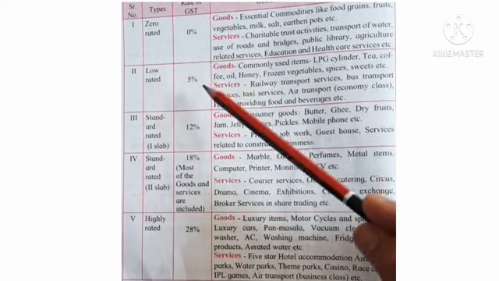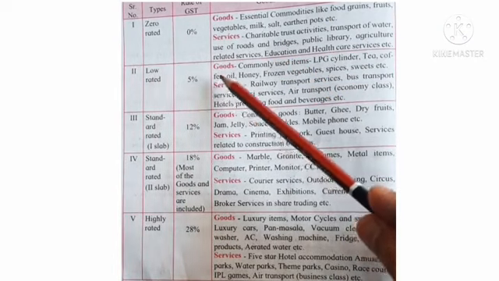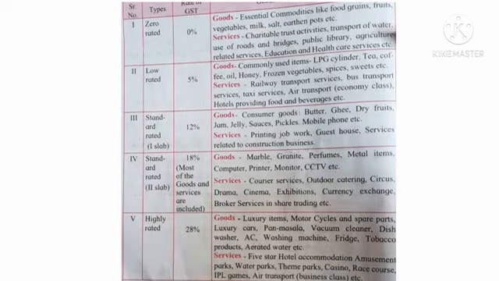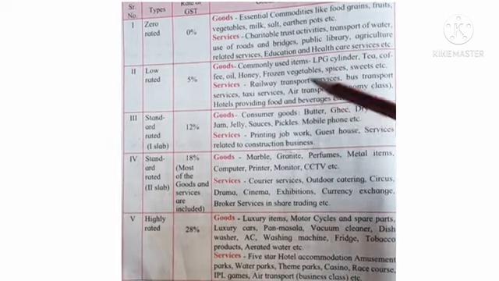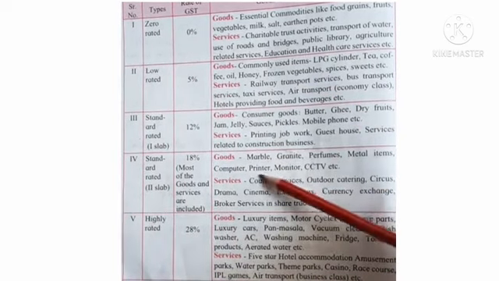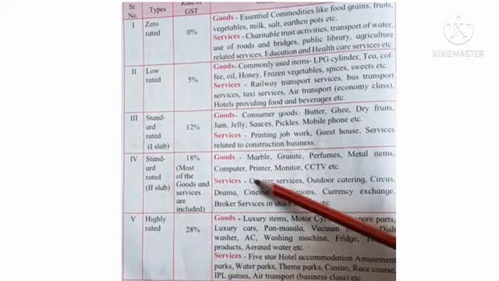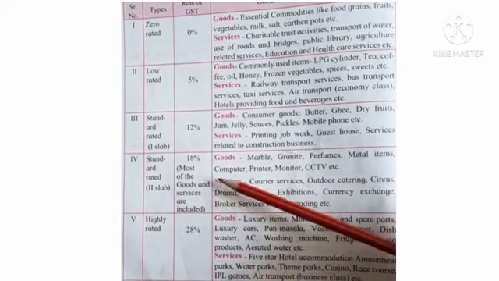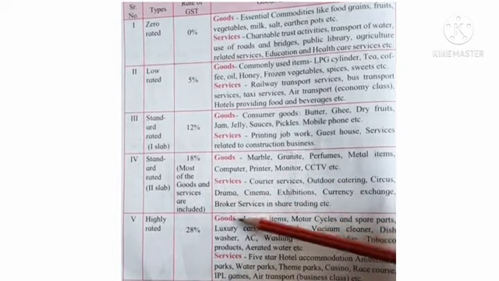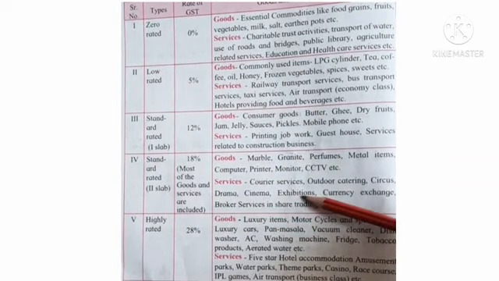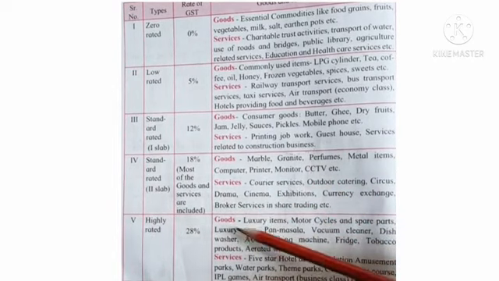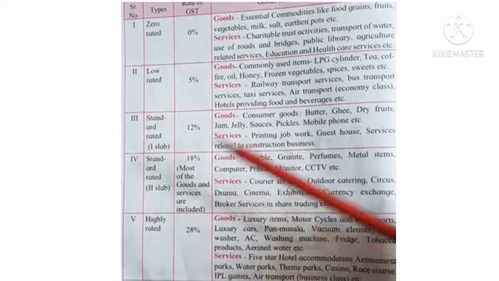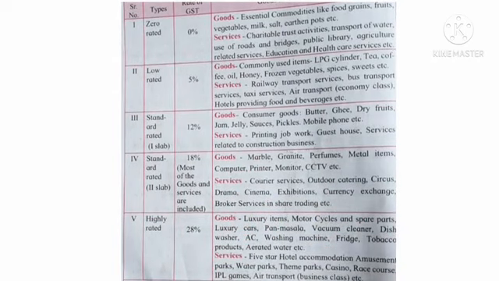From this GST table, you observe that which are essential goods or services, they have the GST rate lowest, that is 0%, 5%, because these are the essential things for human beings. And which are not essential for us, means mobile service or any type of electrical service, this has the GST rate highest, that is 12%, 18% and 28%.